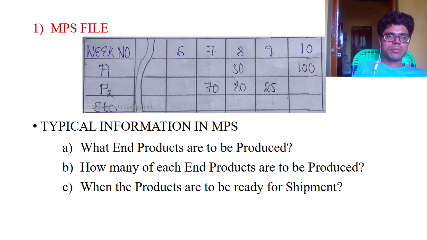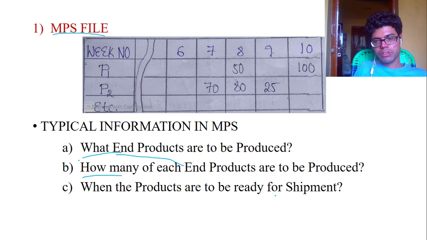First, the important one, master production schedule. Master production schedule typically involves what end products are to be produced, how many of each end product are to be produced, and when the products are to be ready for shipment. These are the typical information of the product.